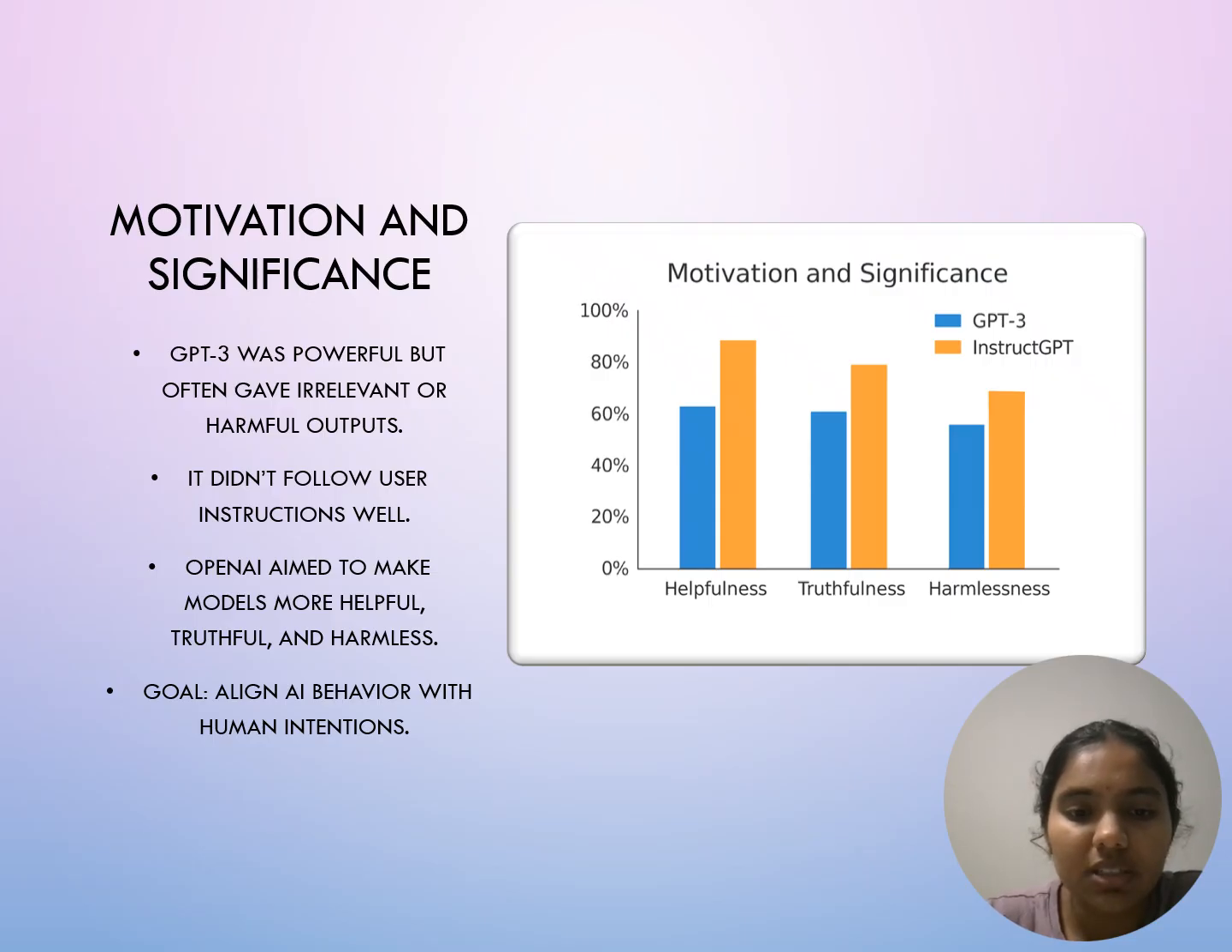So OpenAI's goal was to improve this by making language models more helpful, truthful, and harmless. This approach is called alignment, meaning the AI's behavior should align with what humans actually want it to do. The chart here shows how InstructGPT improved on those goals, performing better than GPT-3 in helpfulness, truthfulness, and harmlessness.